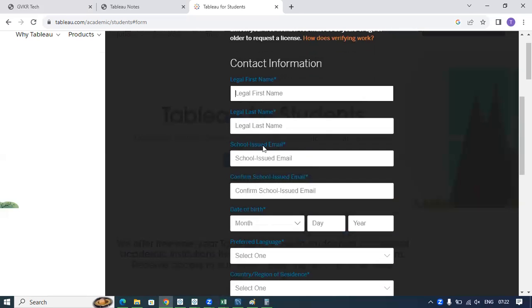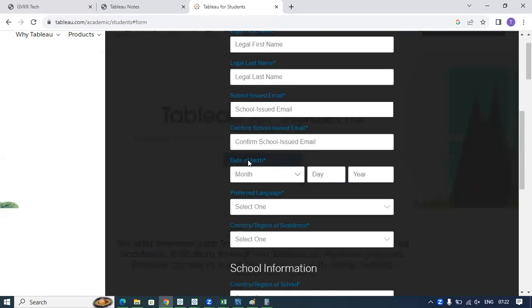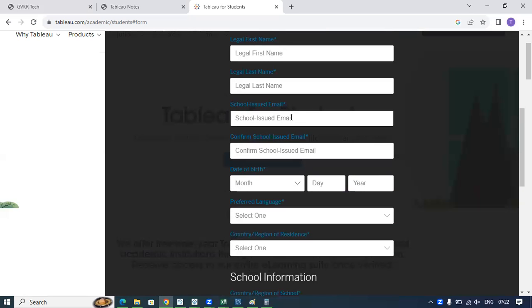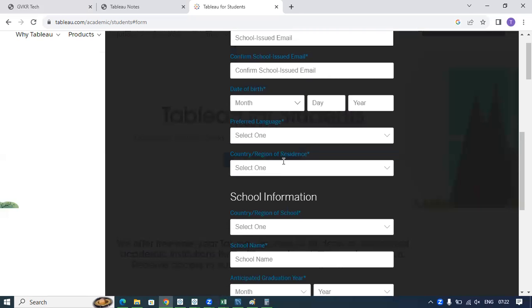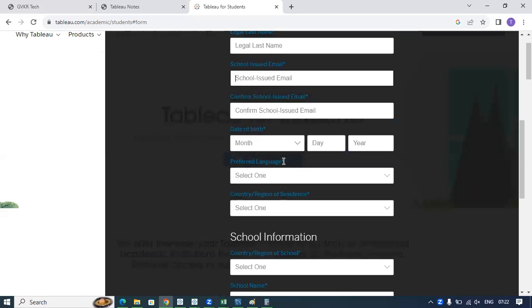For example, if you have an email ID in the ID card, you have to provide the same. If you don't have an email ID, you can provide any email ID. So whatever you can see in the Tableau ID card, you have to provide the exact details in this form. If you don't have something, you can provide other details.